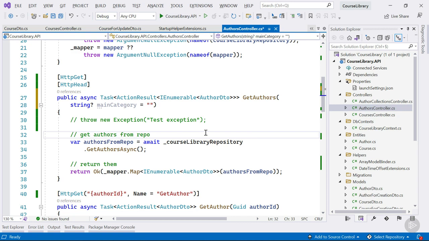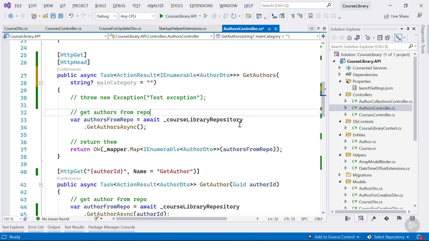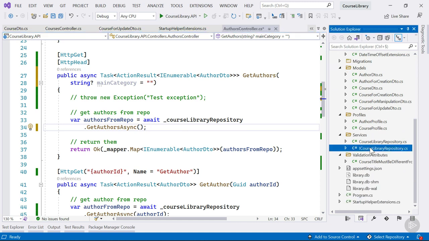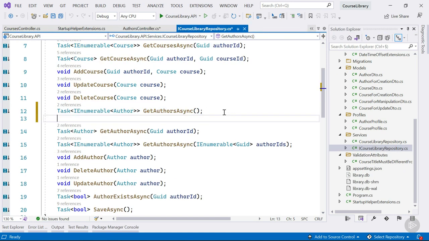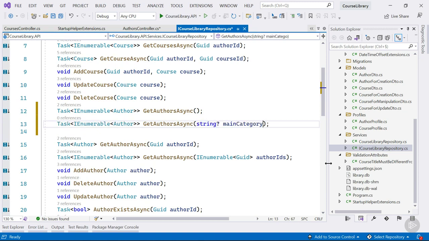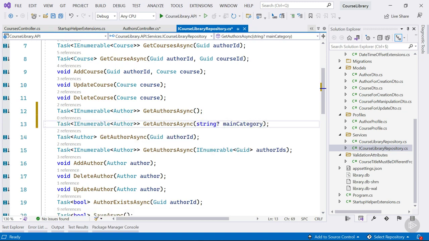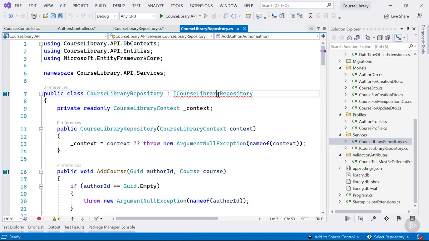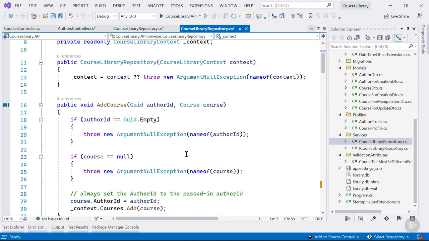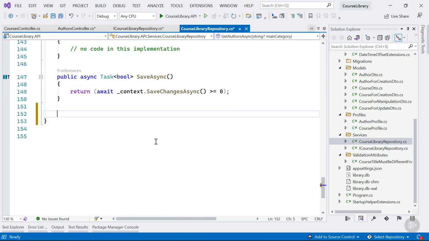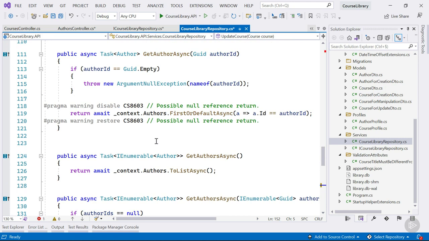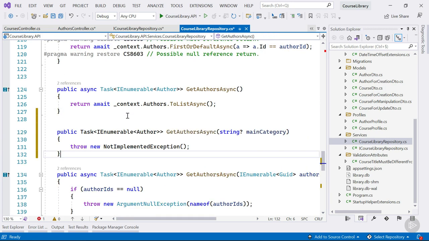Then we need to implement the filter. There's no method for that yet on our repository. The getAuthors async doesn't accept a main category string. So let's add one. We add it to the repository contract, and now we can implement it. Let me just put that near the original getAuthors async method.